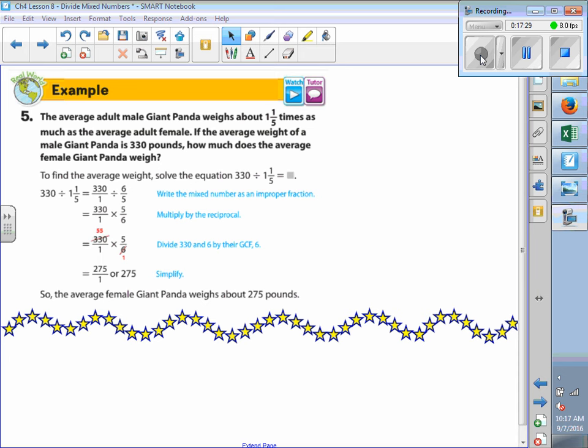So the first number stays the same. The division becomes multiplication, and the second fraction becomes the reciprocal, which is the inverse of the fraction. Very good. So 6/5 then becomes 5/6. We simplify before we multiply, and then we multiply straight across like normal. Okay?